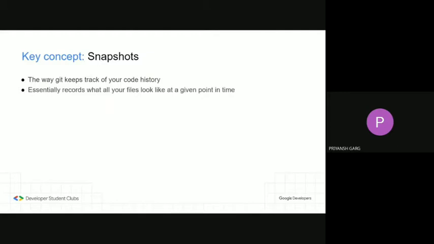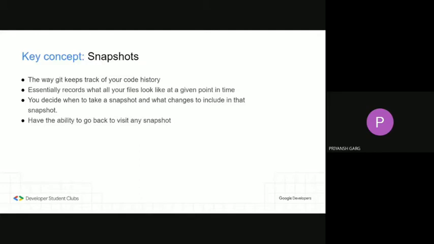And like I've told you before, it is us who decides when a new version of our code base is to be created or when a snapshot is to be taken, which is generally when we've tested the effects of all our changes thoroughly and are completely satisfied with them. And we can also decide out of all the changes we've made, which change to include in a snapshot and which not. And then we have the ability to go back and visit any snapshot in the code history and see what all the files look like at that point of time.